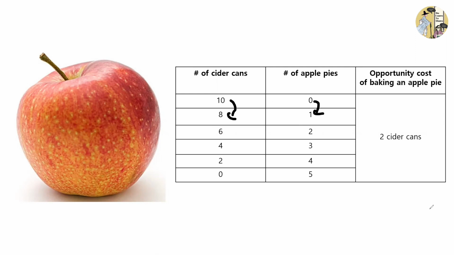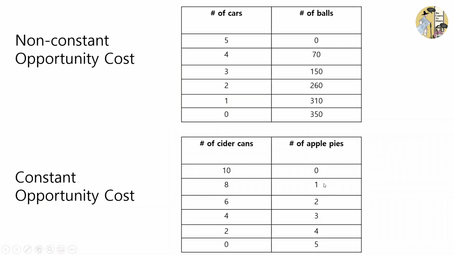And from the opposite direction, if we decide to produce 2 more cider cans, we have to give up producing 1 apple pie, which means the opportunity cost of producing a cider can is half of an apple pie. Now, the table we've seen before is a table in which the opportunity cost is constant. So, whether we choose to produce one more from 0 to 1 apple pies or from 3 to 4 apple pies, the number of cider cans that we have to give up is equal, 2 cider cans.